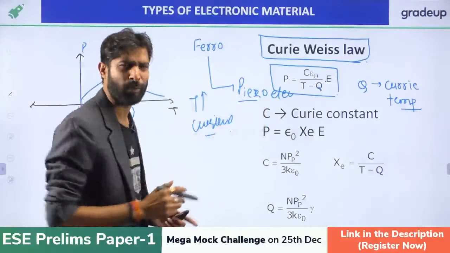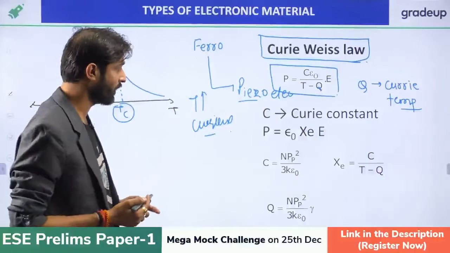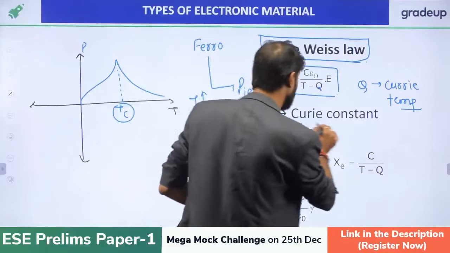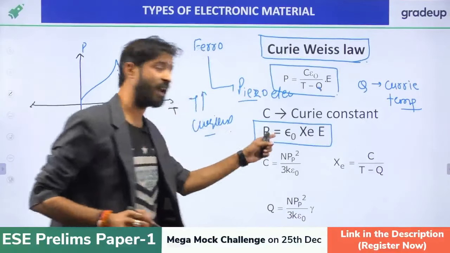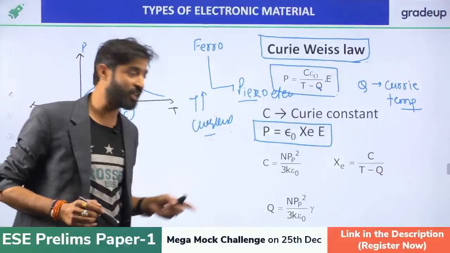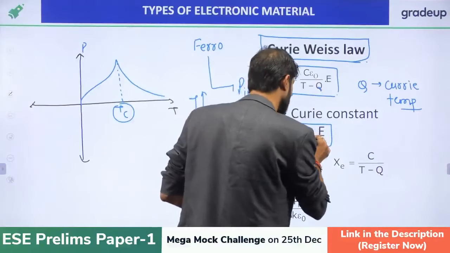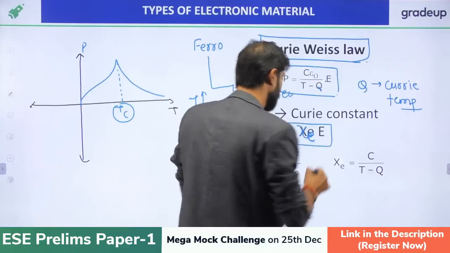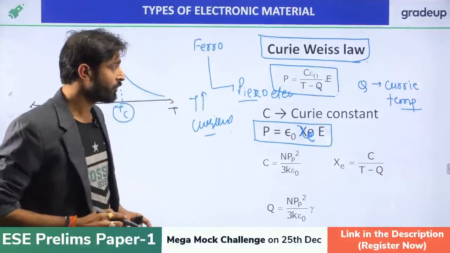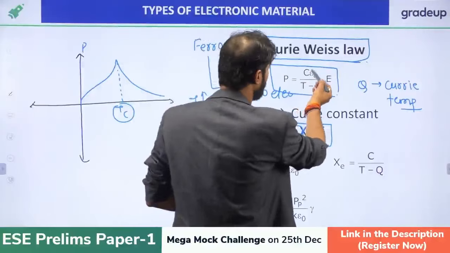There is a derivation, but there is no need for the derivation for this. Now we are all aware of this formula also. We derived that expression in yesterday's class: P equals epsilon naught chi E, where chi is the electric susceptibility.